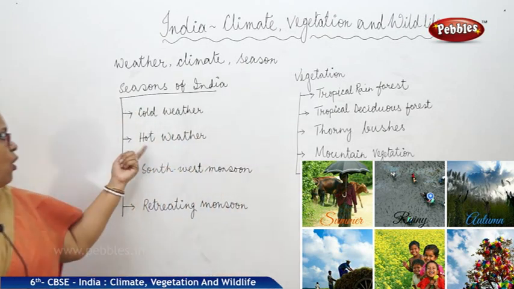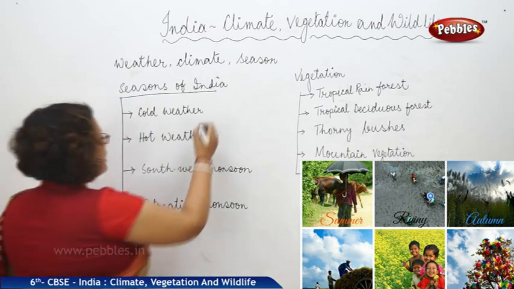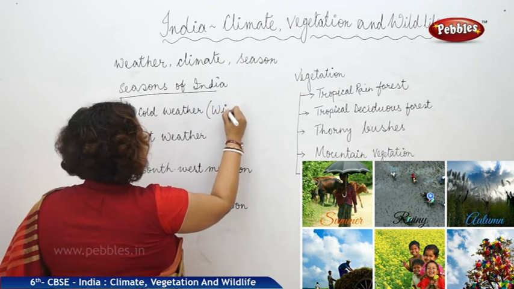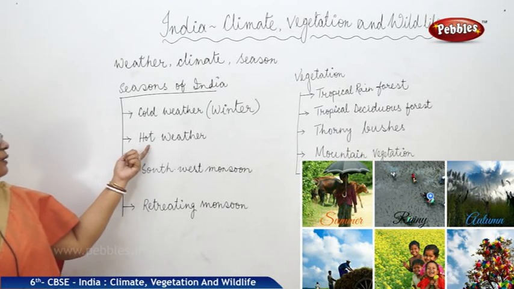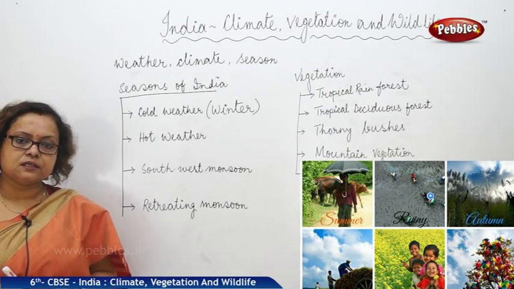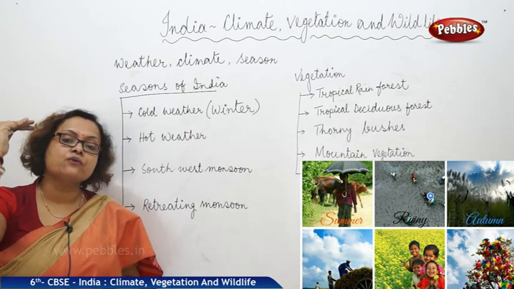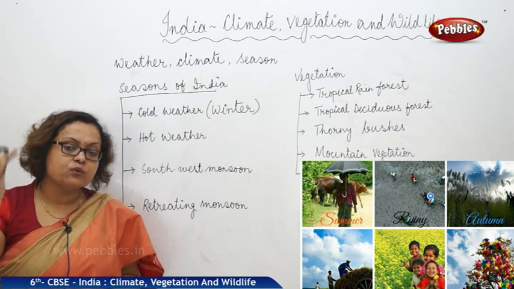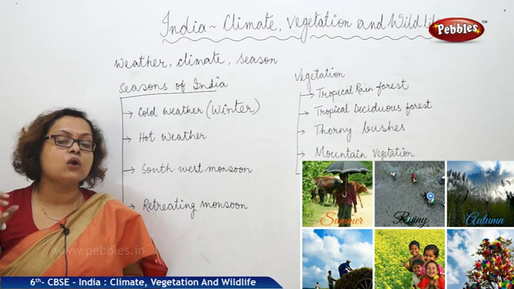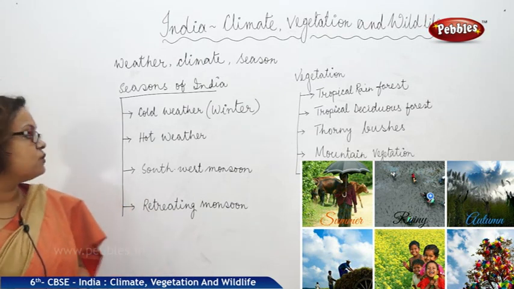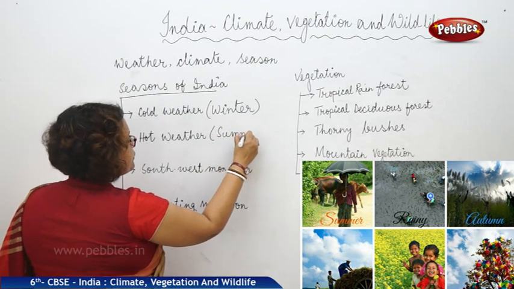Next we are coming to hot weather season. It has another name also. You all know that another name of cold weather season is winter. Next comes the hot weather season, when the sun ray is falling directly on the Tropic of Cancer. This is the time we experience hot sun, direct sun rays and hot days. These hot days are known as summer days also. We call it summer.